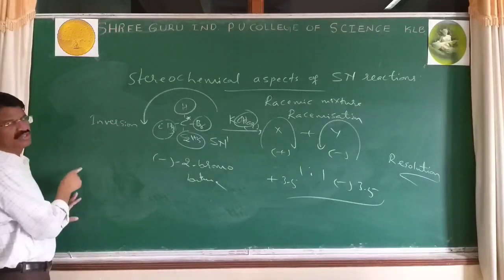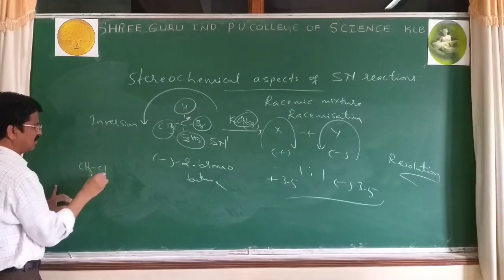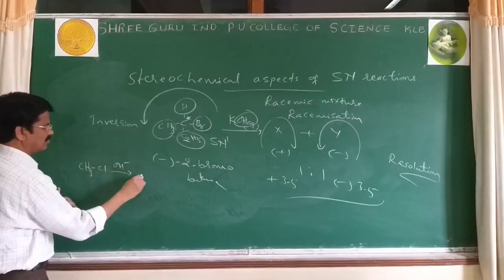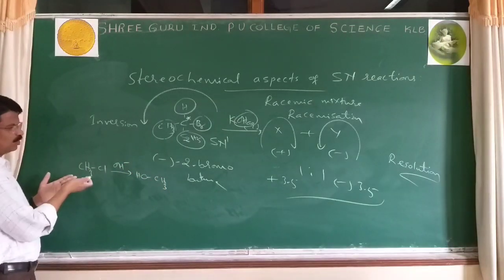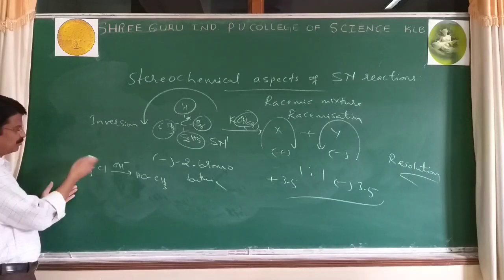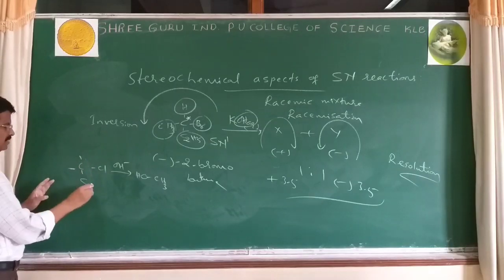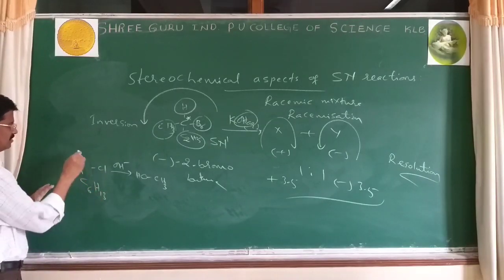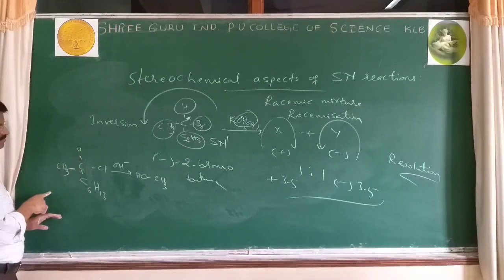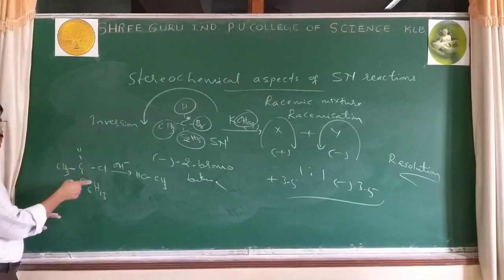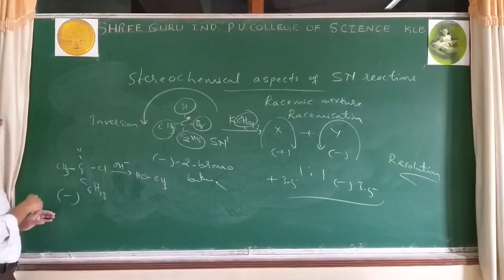In the case of inversion, see here: CH3Cl with OH ion gives CH3OH. Here we are not using an optically active compound, but let us use an optically active compound, C6H13 CH CH3 Cl, total 8 carbons, 2-chlorooctane, which is optically active with anti-clockwise rotation.